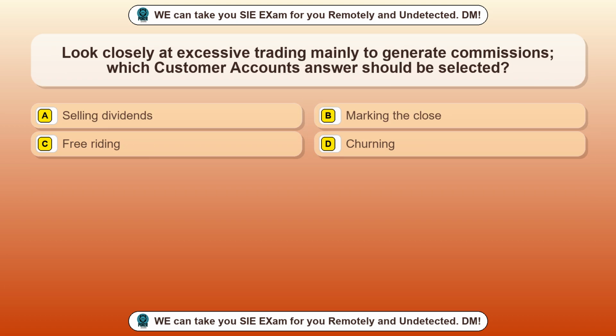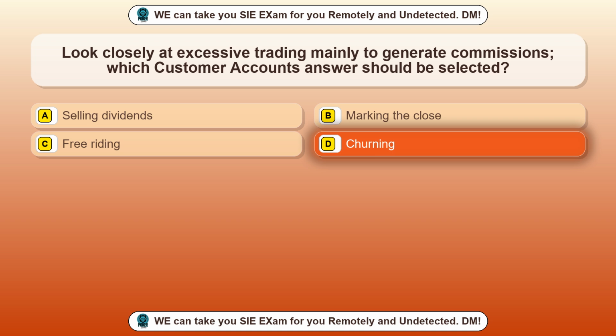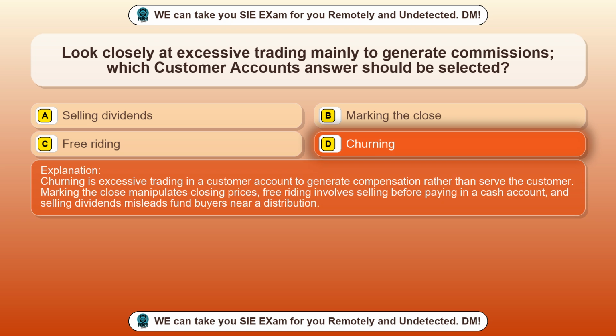Question 19. Look closely at excessive trading mainly to generate commissions. Which customer accounts answer should be selected? Option A, selling dividends. Option B, marking the close. Option C, free riding. Option D, churning. The correct answer is option D, churning. Churning is excessive trading in a customer account to generate compensation rather than serve the customer. Marking the close manipulates closing prices. Free riding involves selling before paying in a cash account, and selling dividends misleads fund buyers near a distribution.